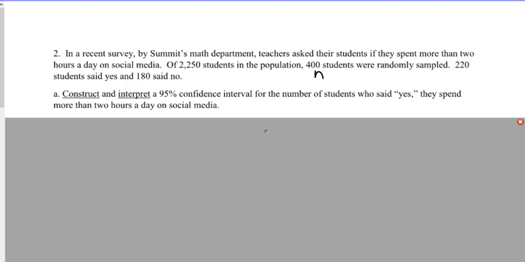It says, construct and interpret a 95% confidence interval for students who said yes. So that's my X. Now, I'm going to take X over N, which is 220 divided by, I'm going to do it right this time, 400. You can see that that's going to be a little bit over 50%.